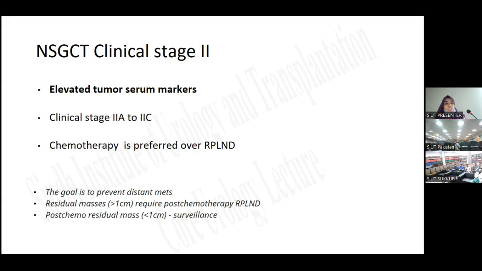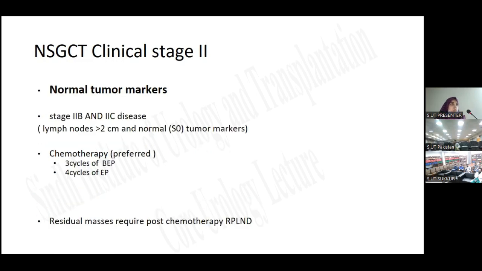Okay, whenever we are talking about stage 2A, whenever there are raised tumor markers, the first preferred option is to go for chemotherapy. And when they normalize, then we are supposed to go for the